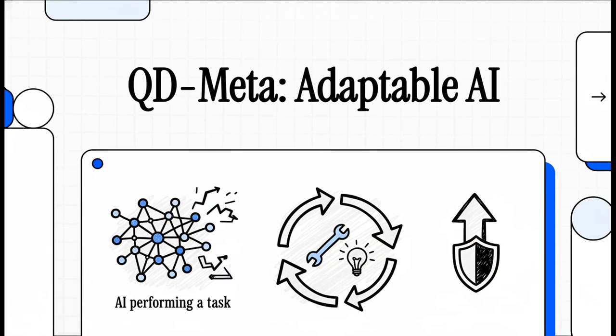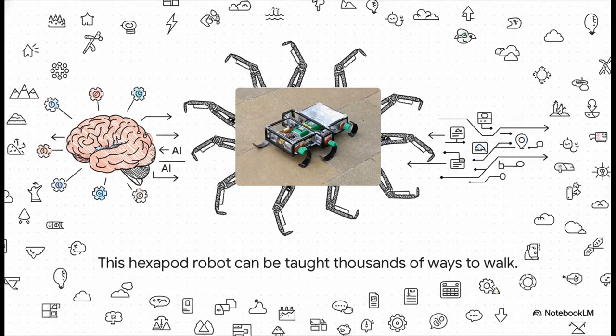Hey everyone, welcome back. Today we're diving into some really cool research that gets at one of the biggest headaches in AI. How do you create an AI that doesn't just shatter when things go wrong? One that can actually adapt and recover, instead of just being perfect in a perfect world. So how do they do it? Let's get into it. So check this thing out.